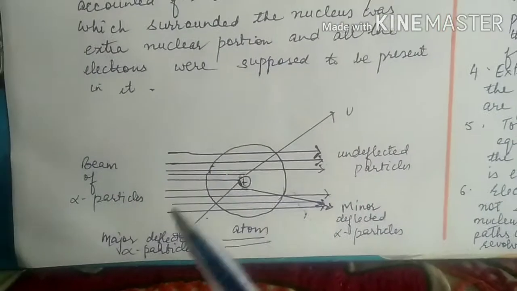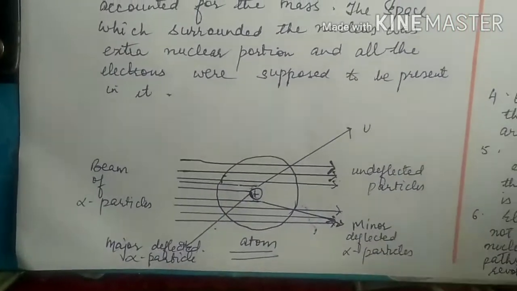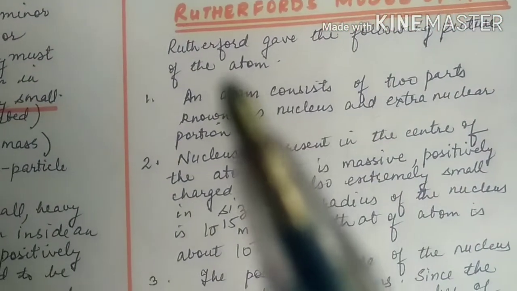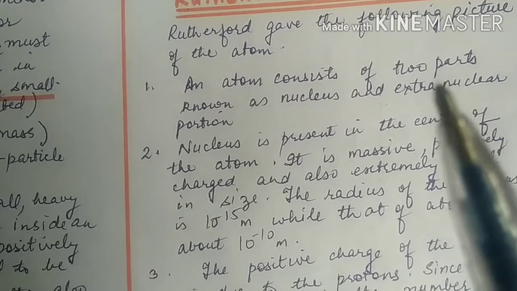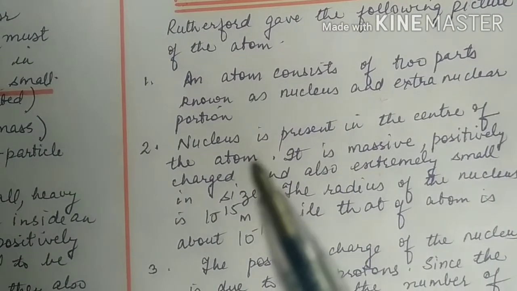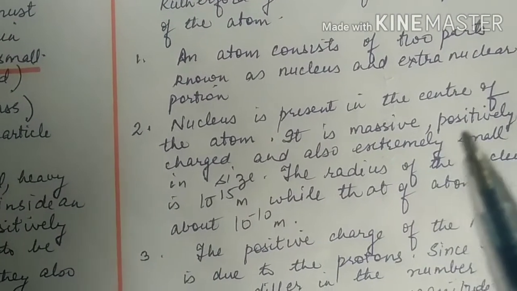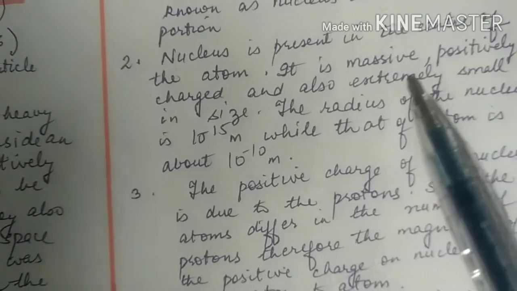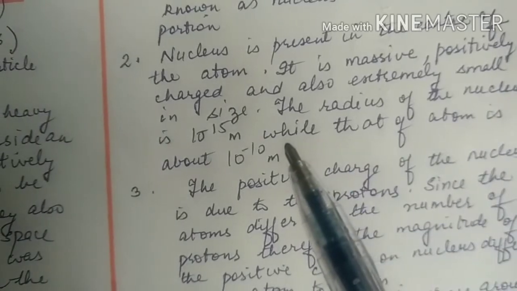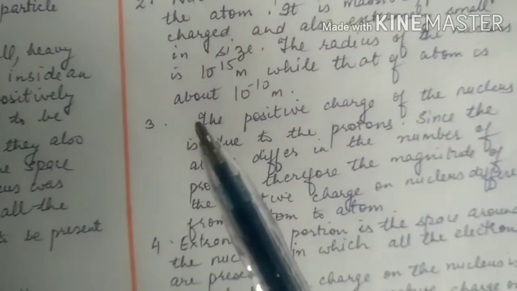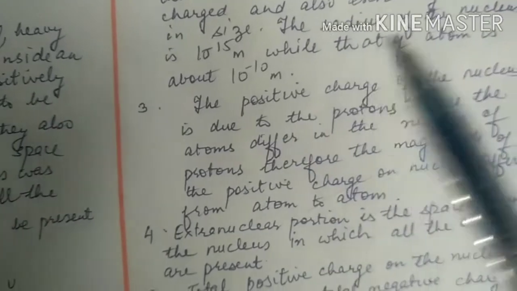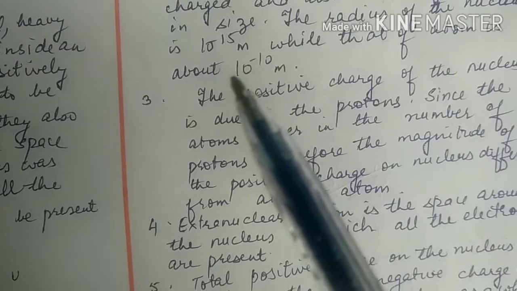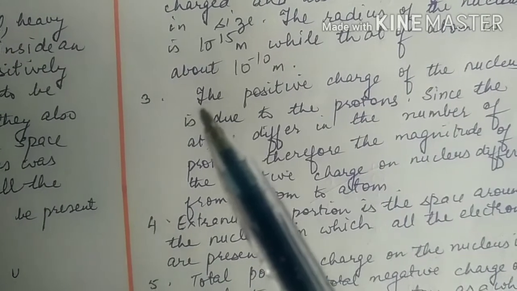On the basis of this experiment, Rutherford proposed his model of the atom, called Rutherford's model of the atom. The postulates of the model are: an atom consists of two parts known as the nucleus and the extranuclear portion. The nucleus is present in the center of the atom. It is massive, positively charged, and extremely small in size. The radius of the nucleus is 10 raised to power minus 15 meters, while that of the atom is about 10 raised to power minus 10 meters, so the atom is about 1 lakh times bigger than the nucleus.